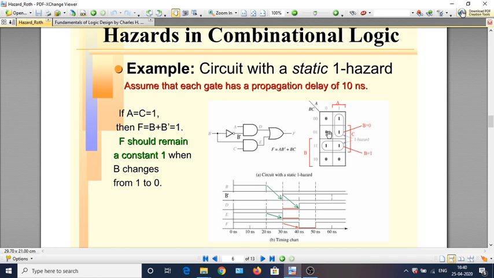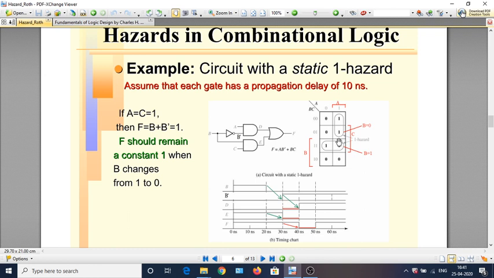When only one variable changes in fundamental mode of operation, we jump from one square to the adjacent square that corresponds to the change that has taken place. For example, when B and C are both tied to 0 and A changes from 0 to 1, we jump from this square to this square. You would see that F takes a value 0 here and 1 here. So F should change its value from 0 to 1. Logically, this is what we conclude.